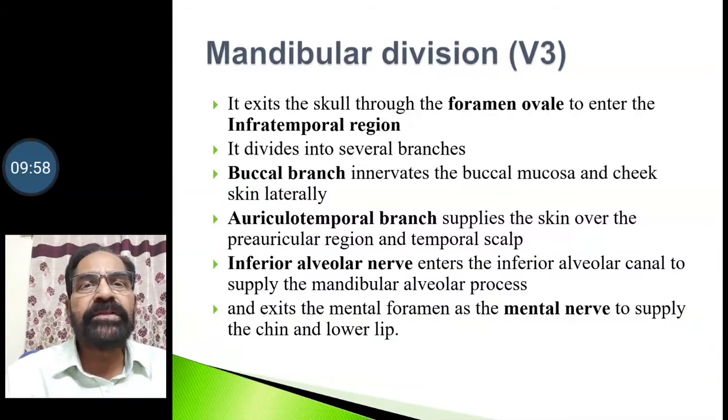Then it gives off the auriculotemporal branch that supplies skin over the preauricular region and temporal scalp. And we have the inferior alveolar nerve that enters the inferior alveolar canal to supply the mandibular alveolar process. It exits the mental foramen as the mental nerve to supply the chin and lower lip.